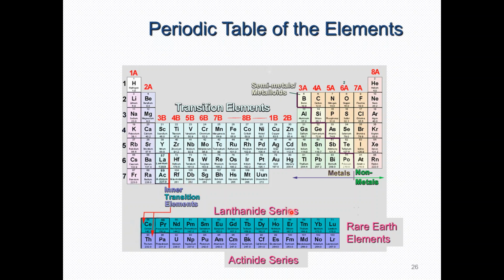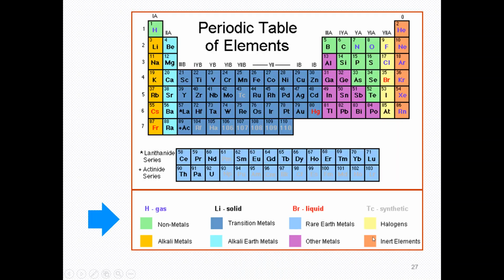And from 90 to 103, from thorium to this particular element, there is another series called the actinide series. Both of these are called rare earth elements.